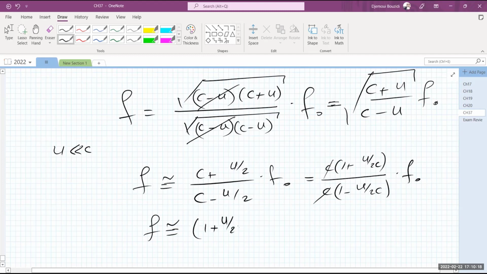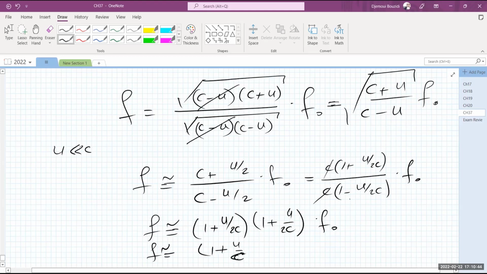So this is going to be 1 plus over 2uc times 1 plus, the negative becomes plus when I take it to the numerator. So it's going to be 1 over 2uc. And again, the leading term in f naught is going to be simply equal to 1 times 1, that's 1. The leading term is this term times 1, and the other term times 1. So we'll have u over 2c plus u over 2c, which is just u over c.